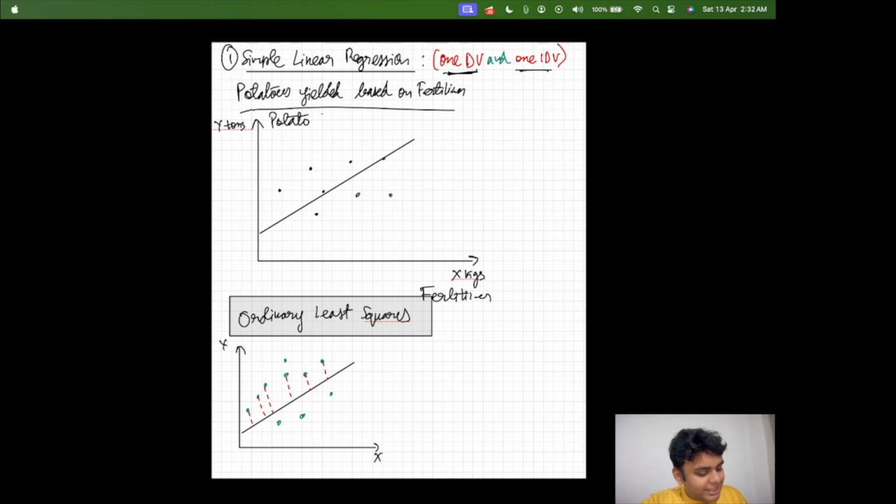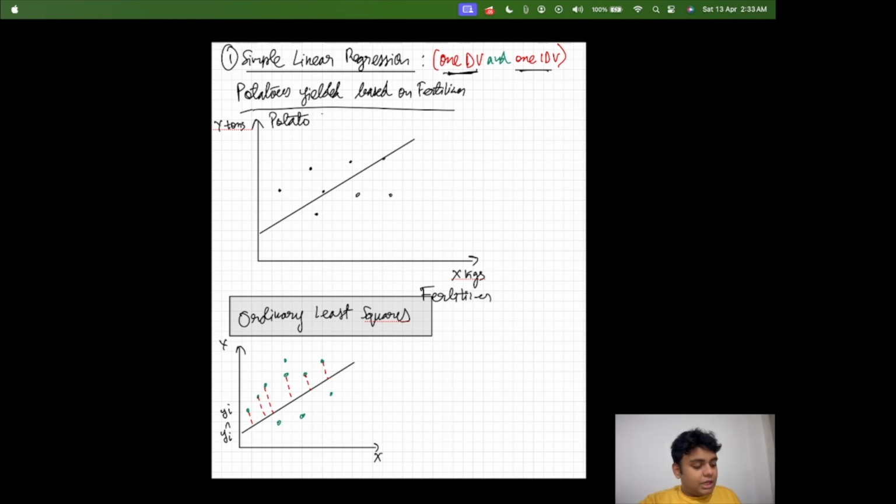Now, the original value is called yi, and the predicted value is called yi hat, right?